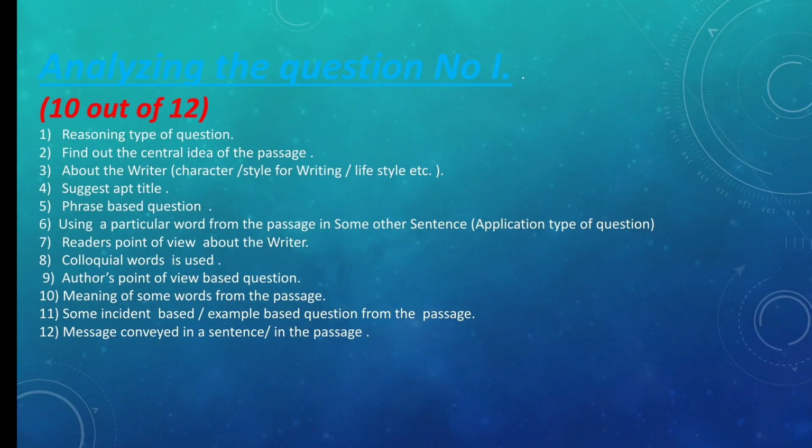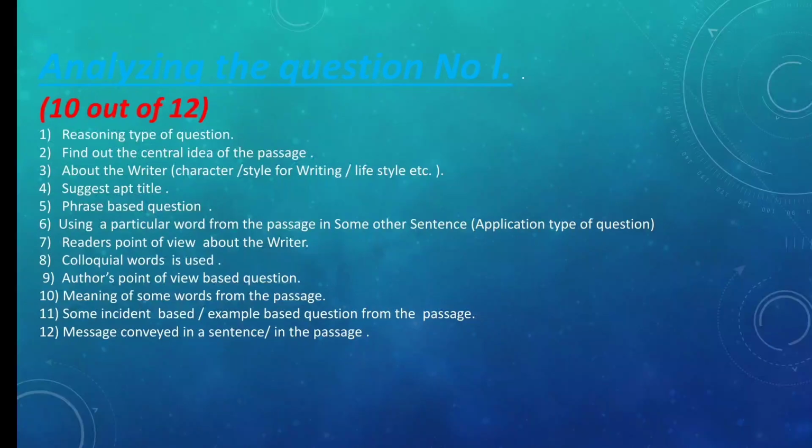So if we see question number 1, children, you can go back, rewind the video and see. It is based on reasoning. I have highlighted the word there. Find out the reason why living on edge has become so popular. That is the question. So on the basis of the passage that you have read, you can say that the main option that can come up there is option A, that is constant need for something different. The author is striving to find out what is his requirement or what are his problems. So he is constantly running behind something. So that is the correct option there.